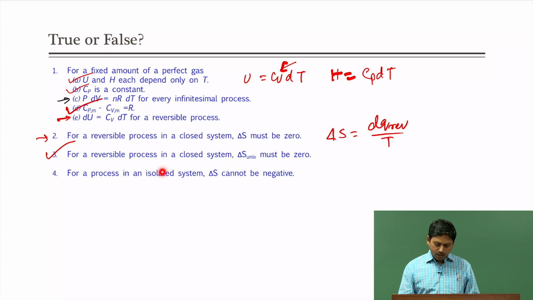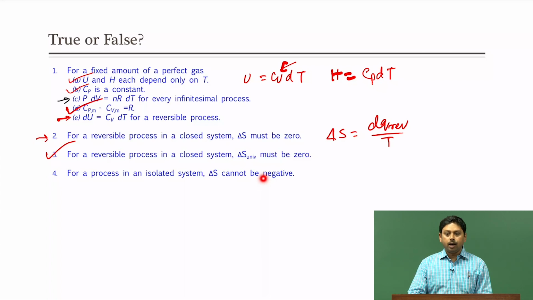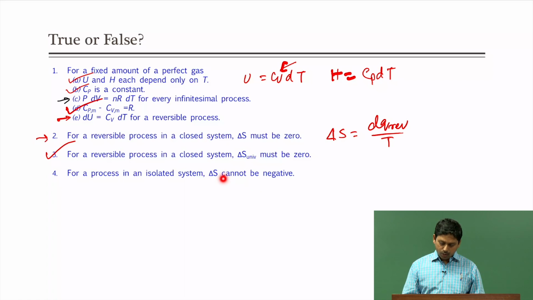For a process in an isolated system, delta S cannot be negative. Now, any process in an isolated system, we know that if it is a spontaneous process, or any process that happens in an isolated system, there is no external influence. For example, our universe is an isolated system, and any process that happens in it has to happen spontaneously, because there is no influence from outside, and therefore we know that entropy has to be always positive. So, therefore, it cannot be negative is a right statement.